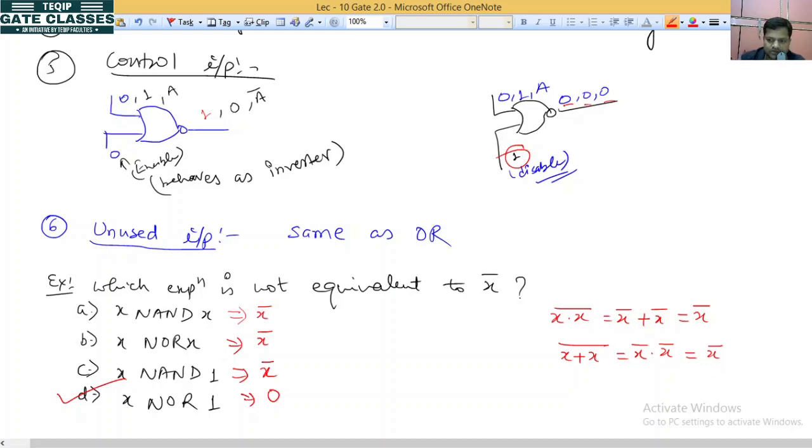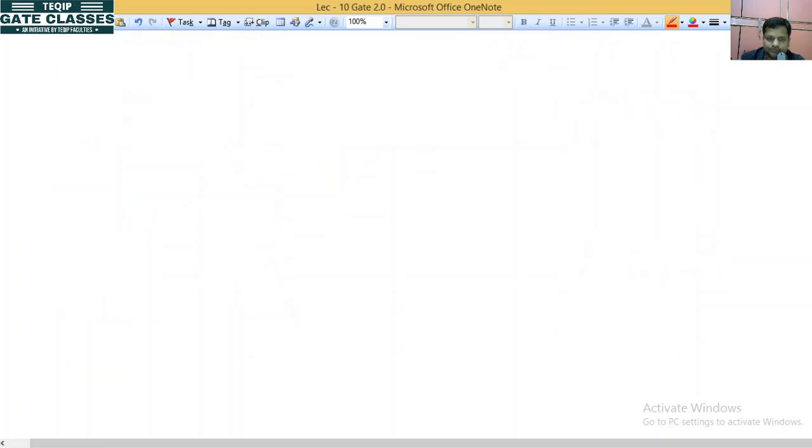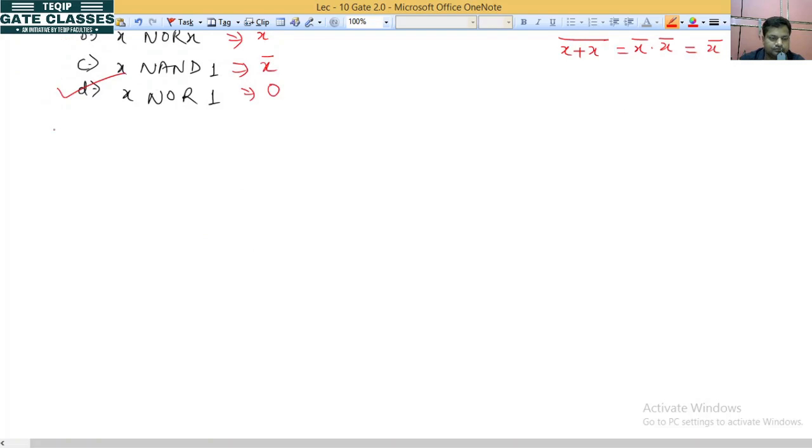Now our next concept is the XOR gate. So what is an XOR gate?